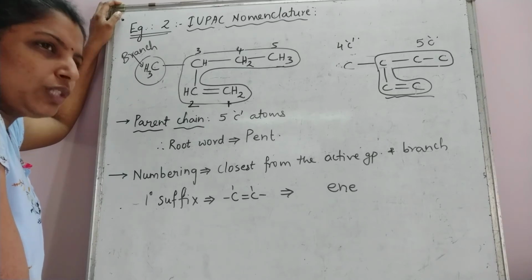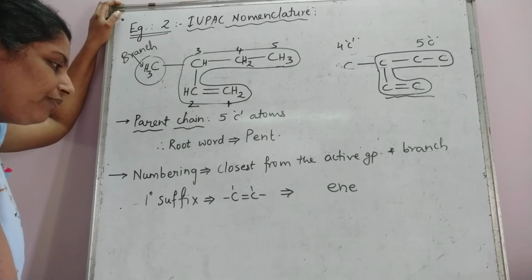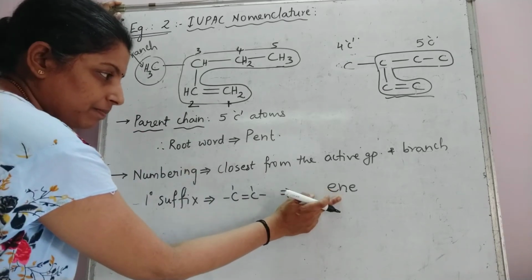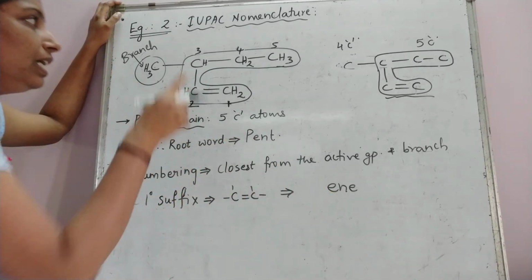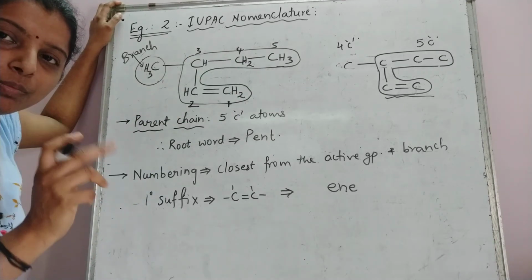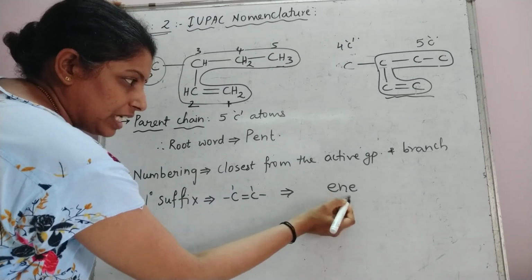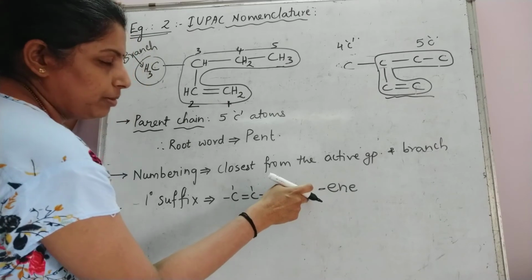Okay. Now a small change between the previous example and this example. When we had written the primary suffix for alkane as "-ane", we did not put any number, we did not put any location, because the single bond was present throughout the molecule. Now the double bond is present only at one location. So this is the phrase which indicates the double bond and you have to put the location of the double bond.